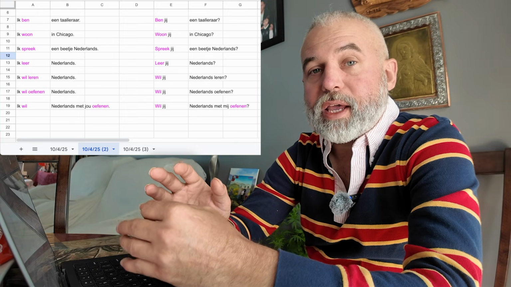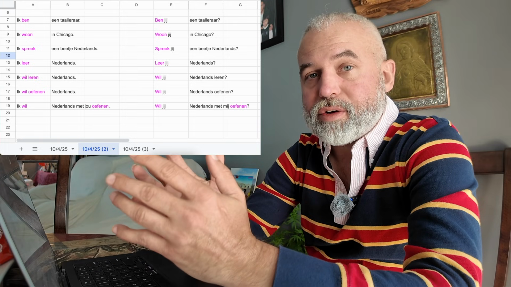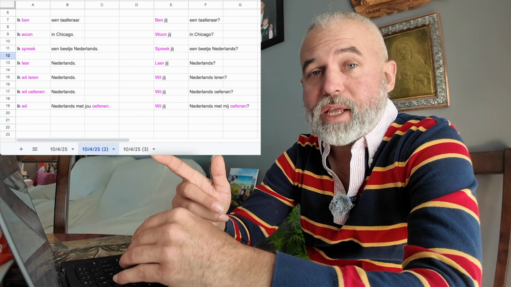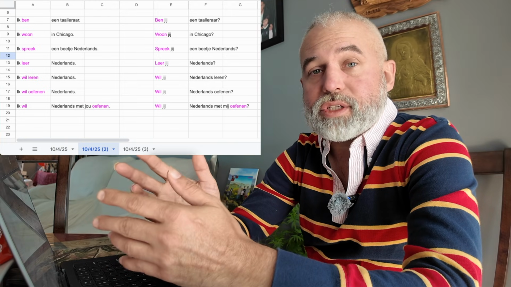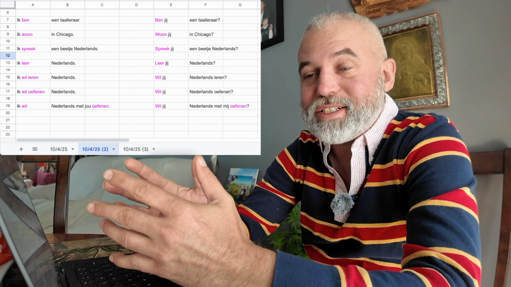A lot of languages are like that. English is somewhat unique in the sense that we have I learn in general, I study this language, versus I'm studying this language right now. It looks like Nederlands just uses the simple present for continuous as well. So that makes this language easy too.